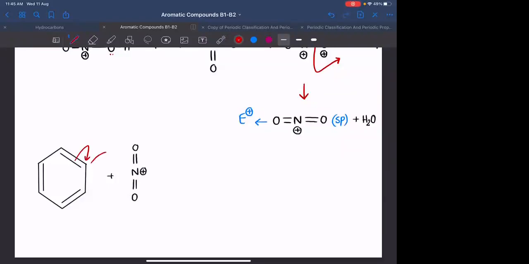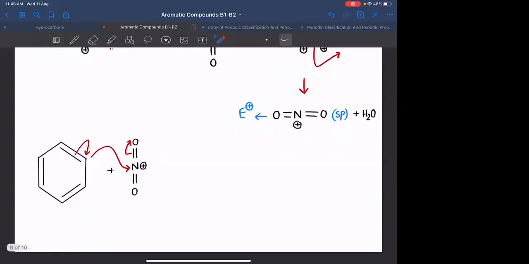This pi bond will be attacking on NO2, on nitrogen, because nitrogen is having positive charge. As nitrogen cannot make pi bonds in the process, this bond will break onto oxygen. Understand the electron flow. यहाँ पे polarize होके यहाँ पे negative आया, और negative charge इस positive charge पे attack कर रहे. Nitrogen cannot make pi bonds, hence I am breaking this bond onto oxygen. Any doubt? Clear है सबको?